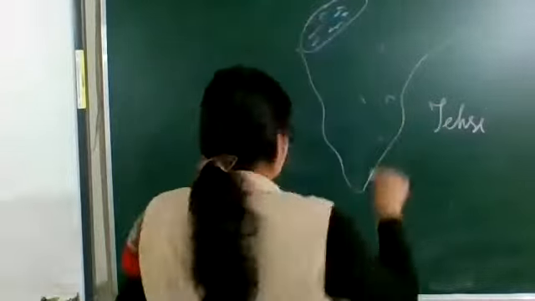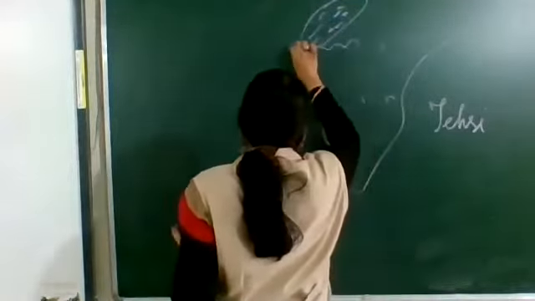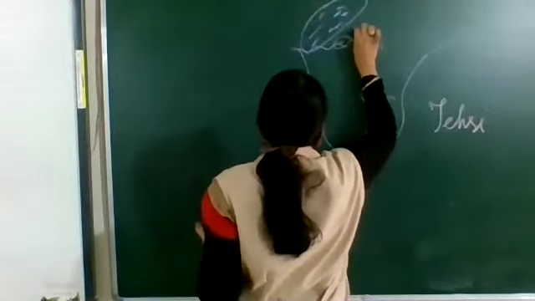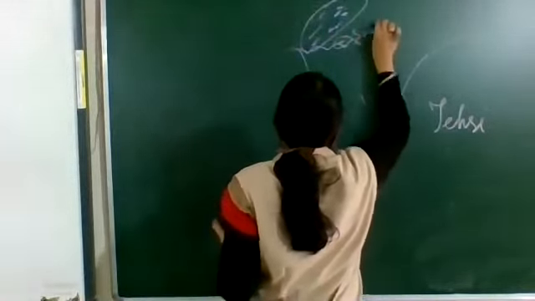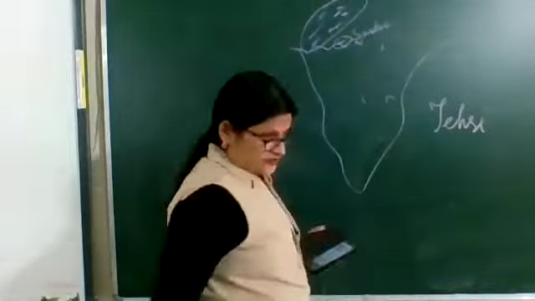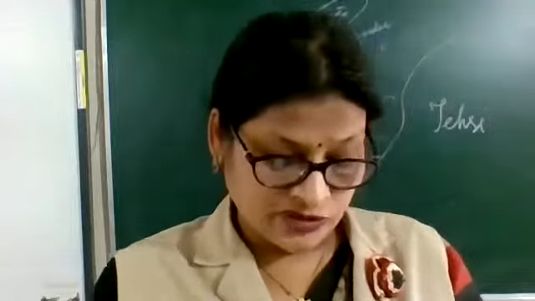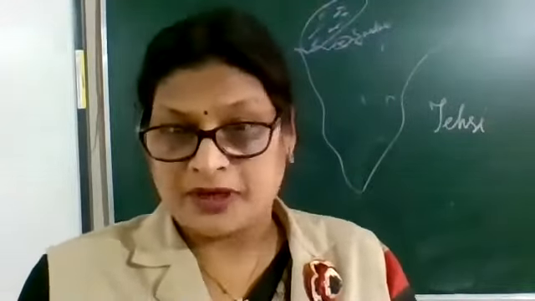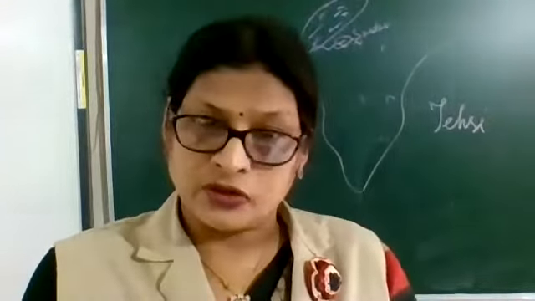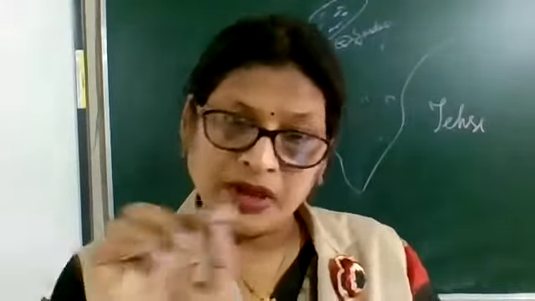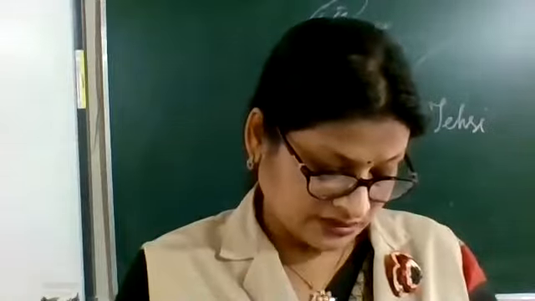Now, please pay attention to how you mark these on your map. For example, Sardar Sarovar Dam: you have to mark River Narmada, and here you write the dam, Sardar Sarovar Dam. In this manner you are supposed to mark in the exams as well as in your map work. All these dams you are going to do on your fourth map. Your third map is soil types and your fourth map is all the dams. So make a small river and then mark the dam.